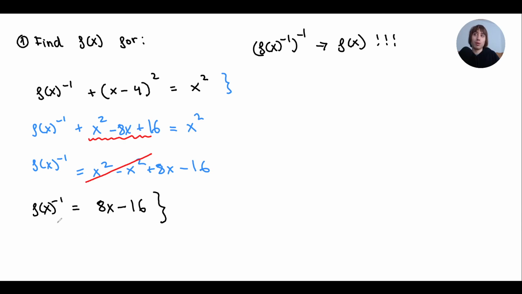So I'm going to find the inverse of this function to go back to f. Again, I want to isolate x, so f is equal to 8x minus 16. Let's isolate x: 16 onto the other side, adding, and now the 8 goes dividing, and I'm actually done. That's it.